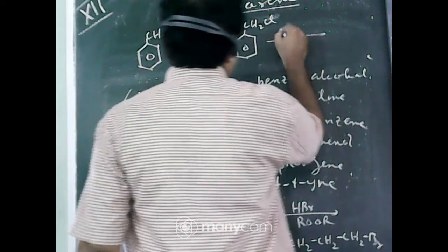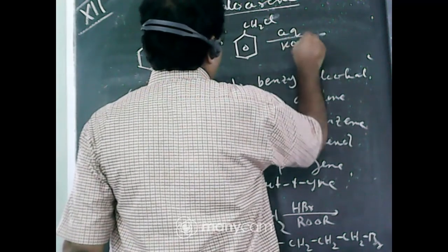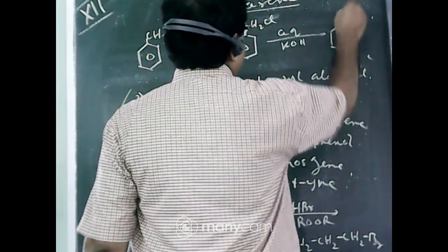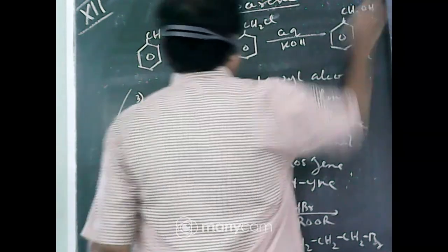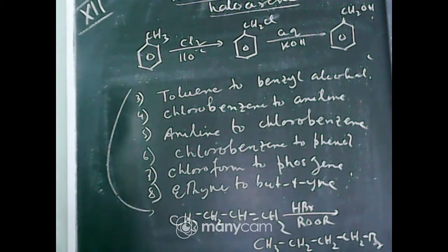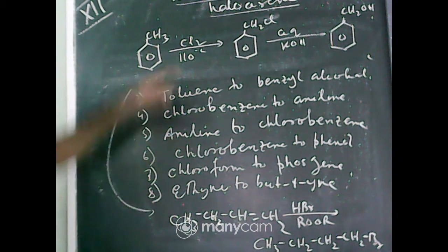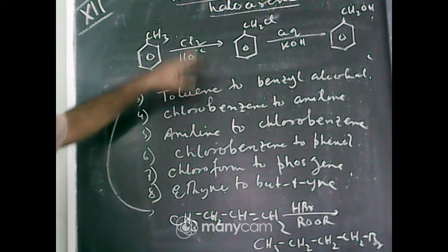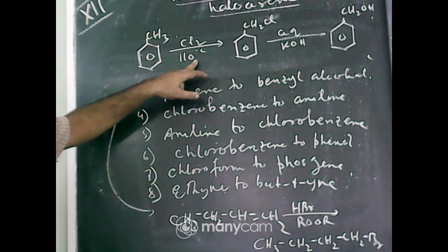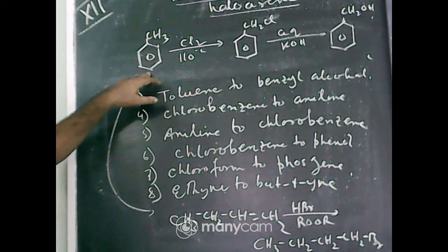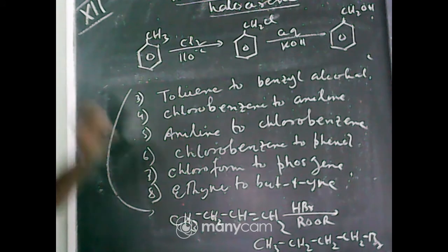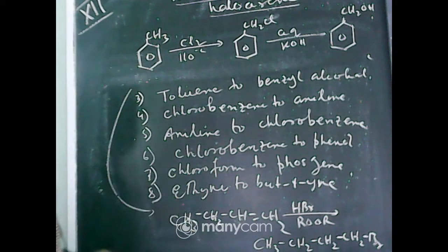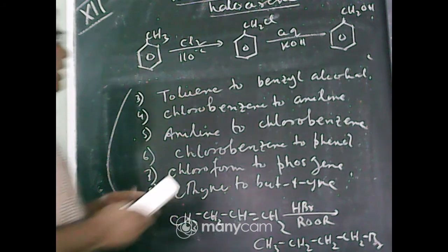This benzyl chloride reacts with aqueous KOH. Cl is replaced by OH. Nucleophilic substitution reaction to form benzyl alcohol. So this will be toluene to benzyl alcohol. You must remember the condition: chlorine, 110 degrees centigrade. If chlorine and FeCl3, then ortho or para-chlorotoluene is formed. But when boiled with chlorine, then instead of ring substitution, the side chain substitution takes place to form benzyl chloride.